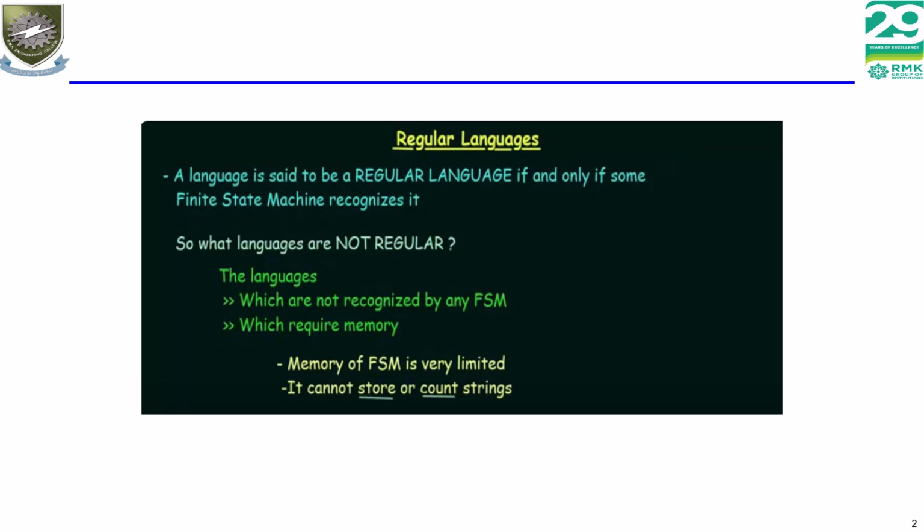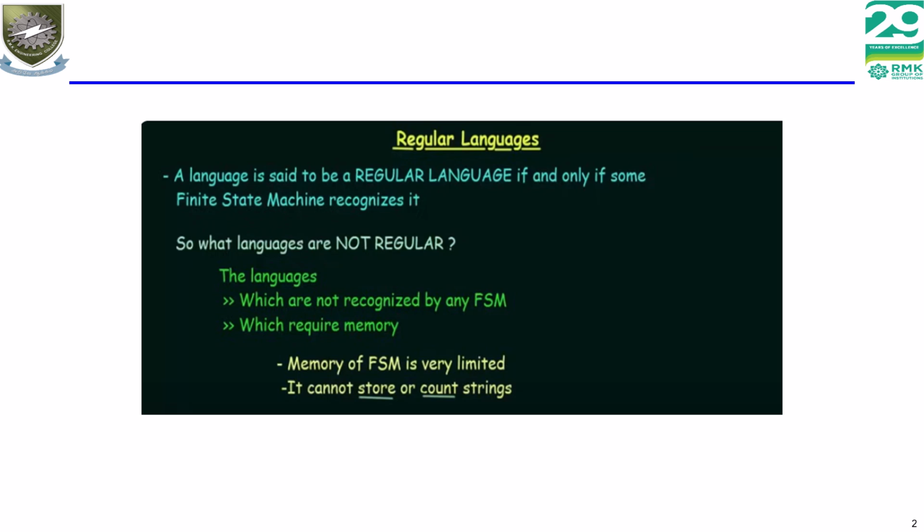Regular language. A language is said to be a regular language if and only if some finite state machine recognizes it. So what languages are not regular? We will see how the languages are not regular and in which case the language is regular.